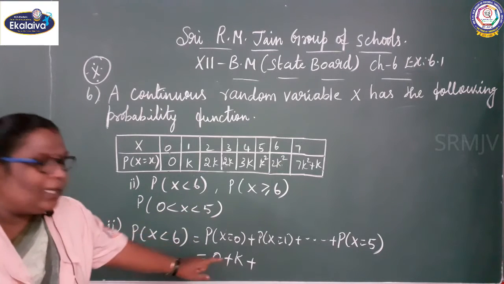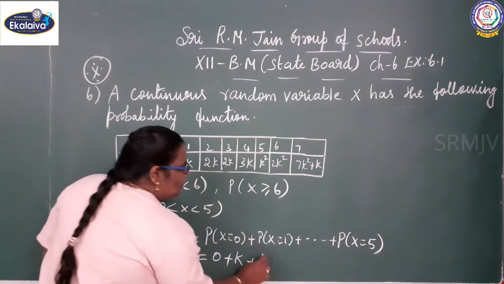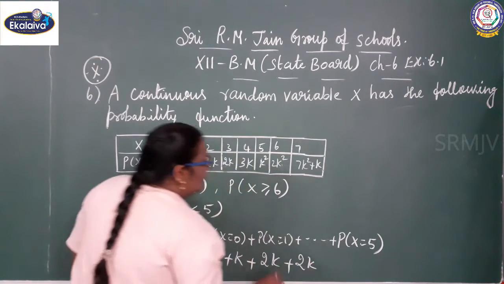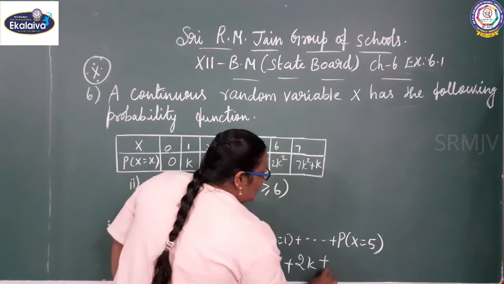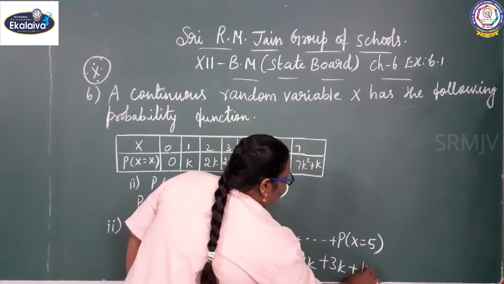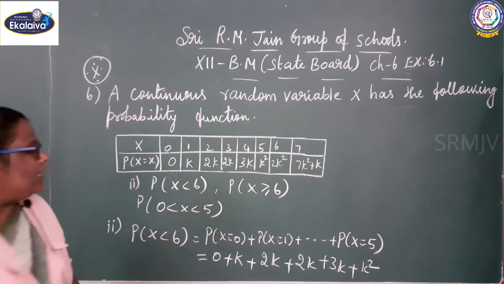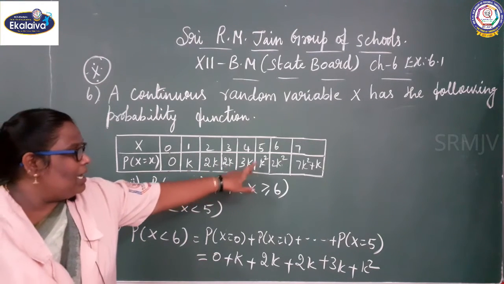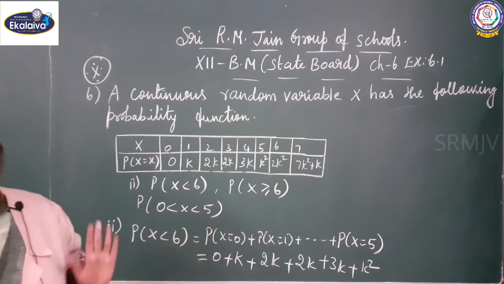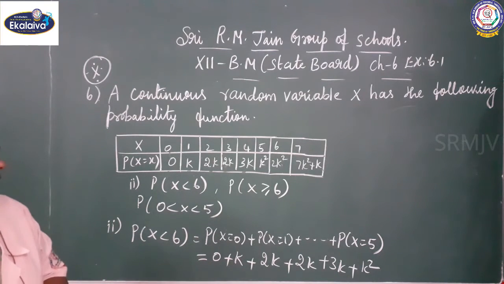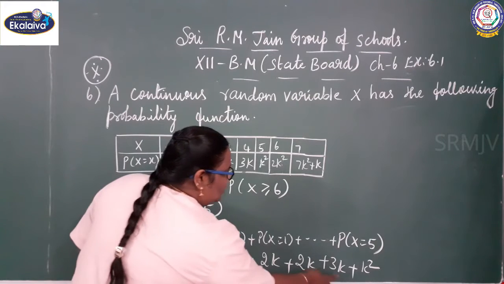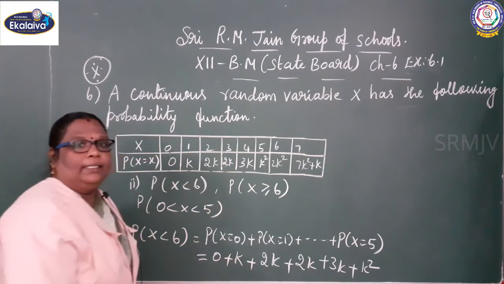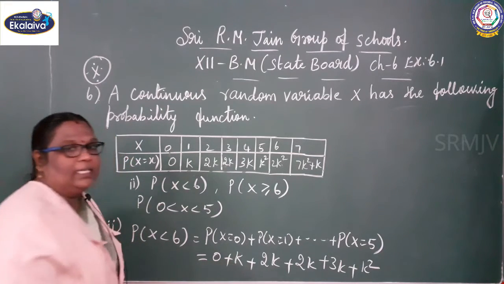X equal to 1, k. X equal to 2, 2k. X equal to 3, 2k. X equal to 4, 3k. X equal to 5, k square. So 0 plus k plus 2k plus 2k plus 3k plus k square. Now add all the values. 3k plus 2k, 5k, 5k plus 2k, 7k, 7k plus k is 8k.